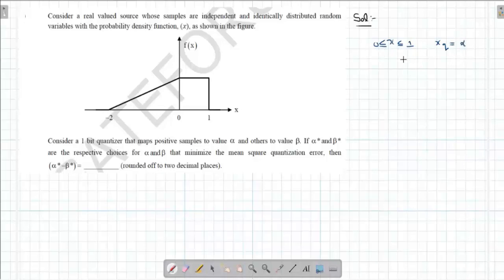Now, coming to the PDF. PDF, one property that we know, because this value is not given, I cannot write the equation of this. I need to find out the value of this top portion. So we know that the area under the PDF is equal to 1.